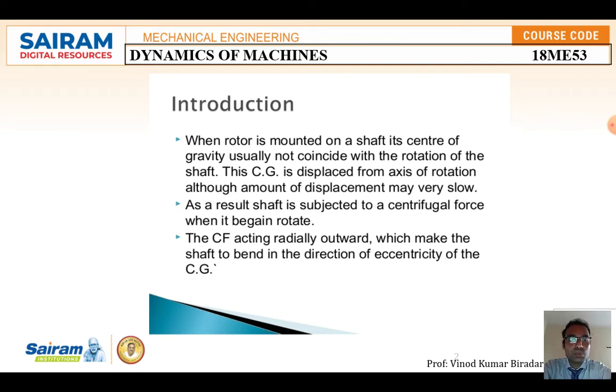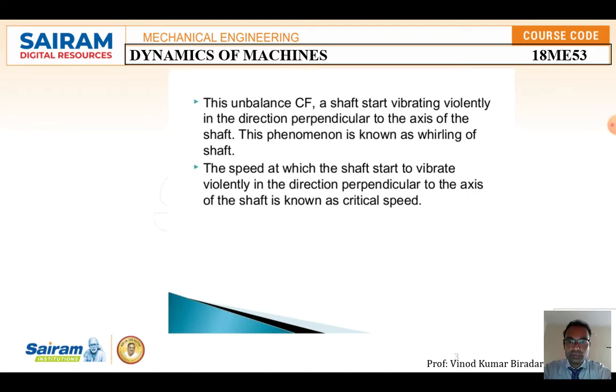The displaced distance of the center of gravity is called eccentricity, taken as e. Because of this shifted position, there is a chance of producing an unbalance in the shaft, and the shaft will vibrate violently in a transverse direction, that is, perpendicular to the axis of the shaft. This phenomenon is called whirling of shaft. So the definition: the speed at which the shaft starts to vibrate violently in the direction perpendicular to the axis of the shaft, or in a transverse direction, is called the critical speed.